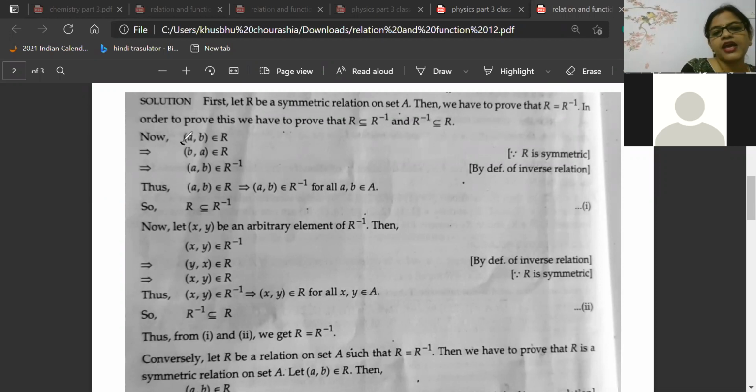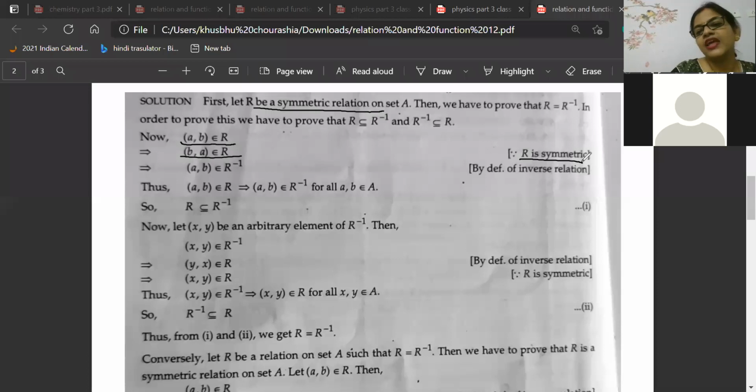Now here you see (A,B) is in R, (B,A) is also in R. Why? Because R is a symmetric relation. See here it is written, since R is symmetric. So first we will say that R is symmetric, and then we will prove that R is equal to R inverse. We are assuming one condition, that R is symmetric, and with the help of that condition we are trying to prove the other one, that R is equal to R inverse.